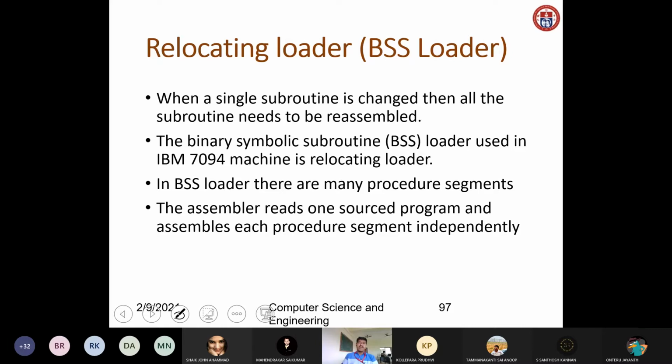For that we use the BSS loader. BSS loader means binary symbolic subroutine loader. We used it in the IBM 7094 machine. That loader is called a relocating loader. It may contain many procedure segments. The assembler reads one source program and assembles each procedure segment independently.